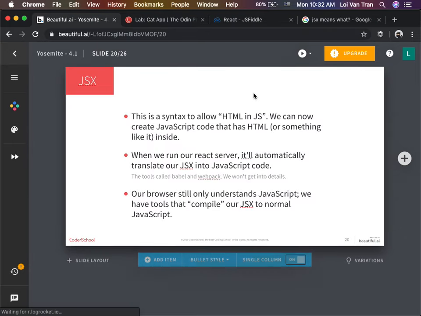The code you guys are going to see is called JSX. So we should name our file JSX or JS? Both of them will work. Ultimately, JSX is JavaScript that looks sort of like HTML, okay? That's actually the main difference. It looks sort of like HTML. It follows a lot of the same rules as HTML, but it is in fact JavaScript.